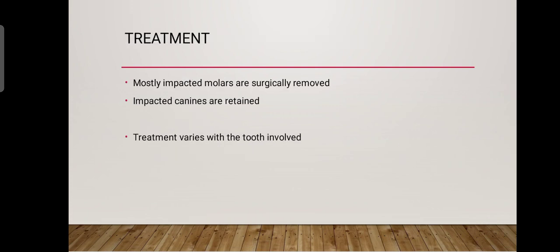Now the treatment. The treatment of impacted teeth will vary with the involved tooth and the individual circumstances. Most impacted molars are surgically removed, but because the maxillary cuspids are important cornerstones in the maxillary dentition, special efforts are usually made to retain these teeth. To accomplish this, the crown of the impacted maxillary cuspid is first surgically uncovered. Then, with the aid of an orthodontic appliance, the tooth is slowly guided into its proper position in the dental arch, and that's how it is retained.